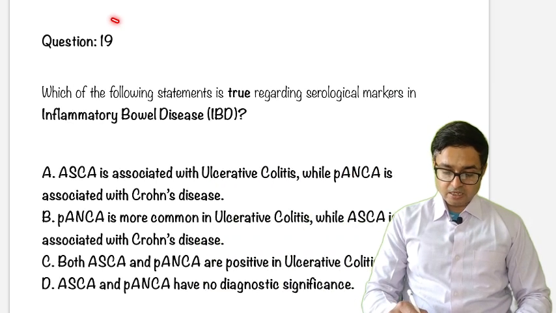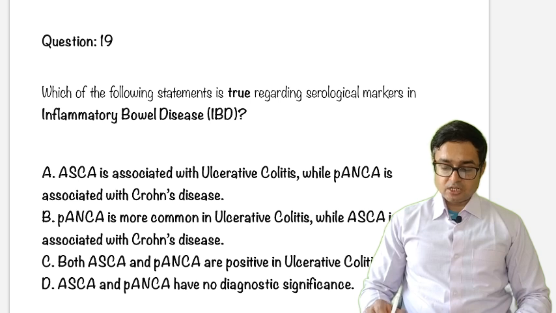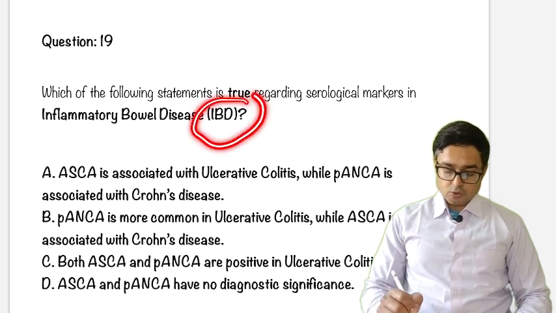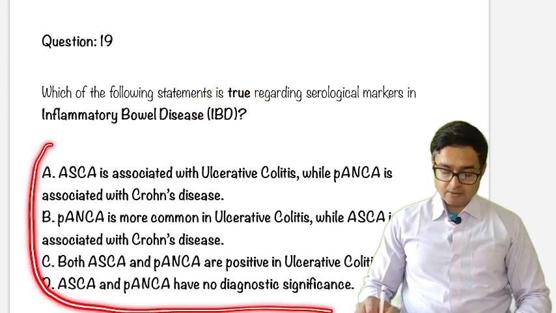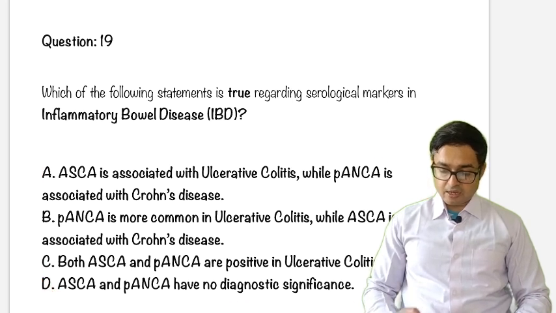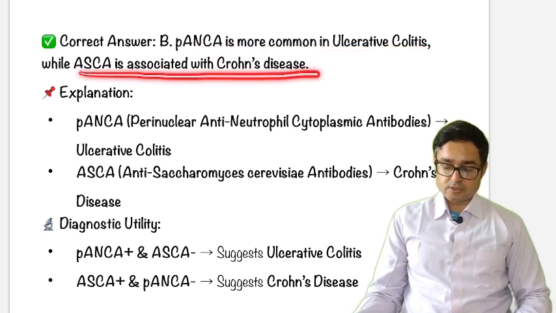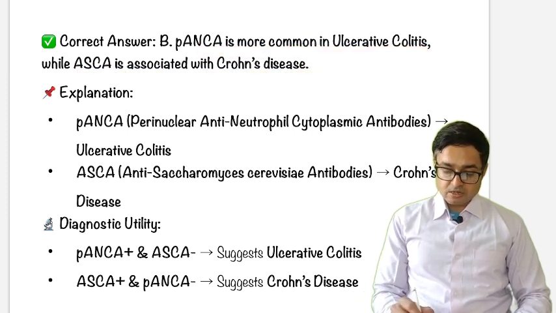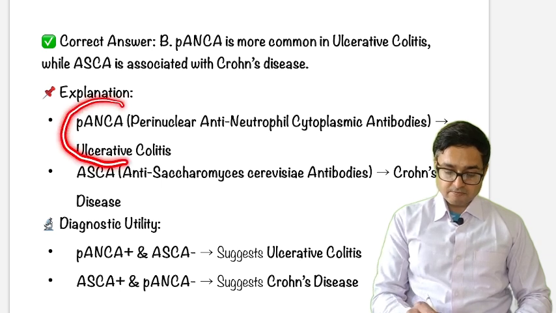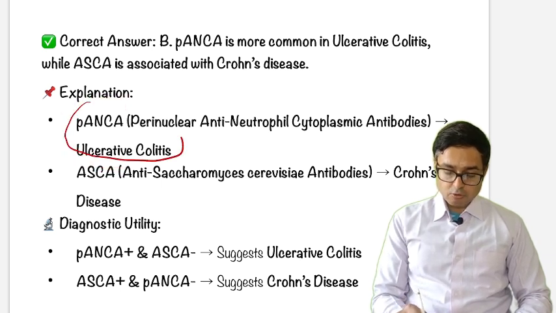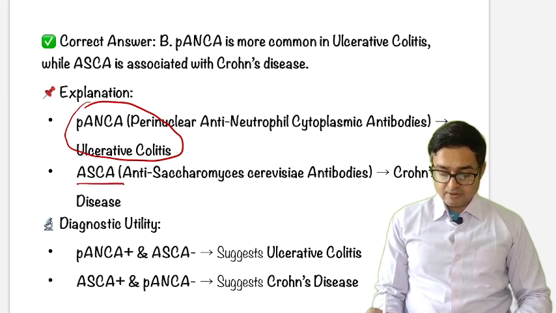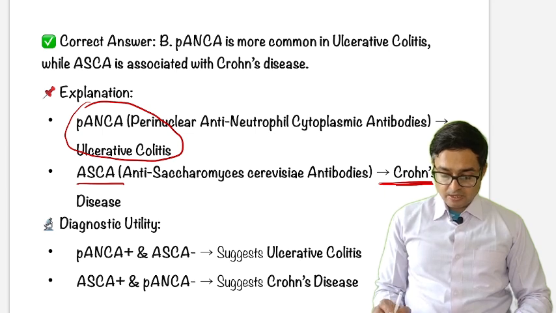Next, question number 19. Which of the following statements is true regarding serological markers in inflammatory bowel disease? So just go through these options, and the answer will be pANCA is more common in ulcerative colitis, while ASCA is more commonly associated with Crohn's disease. So just remember pANCA. If someone says pANCA, it will go with ulcerative colitis, and ASCA, anti-Saccharomyces cerevisiae antibodies, Crohn's disease. So this is very, very important.